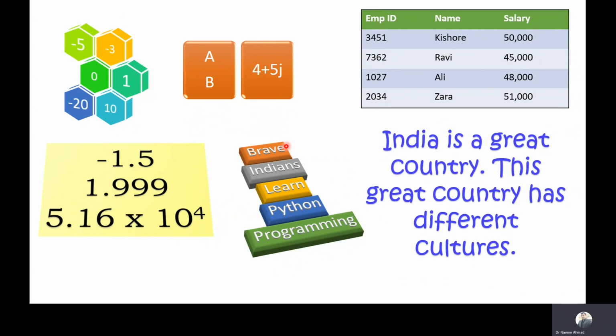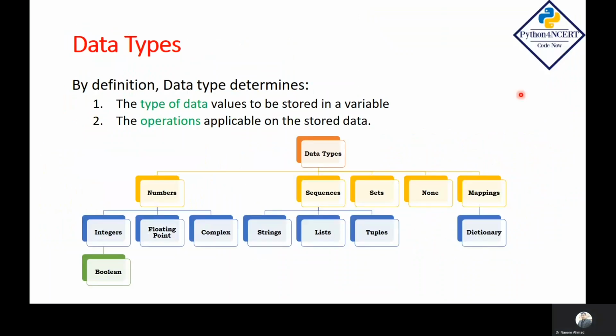Let's understand what is a data type and what are the data types available in Python programming. Data values are identified by their types so that we can differentiate between these data values. By definition, a data type determines the type of the value that a variable can hold, and it also determines the operations that are applicable on the stored data.